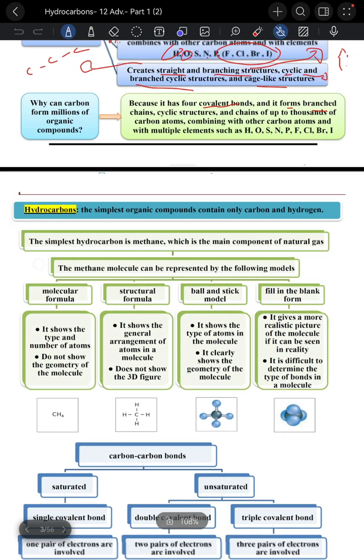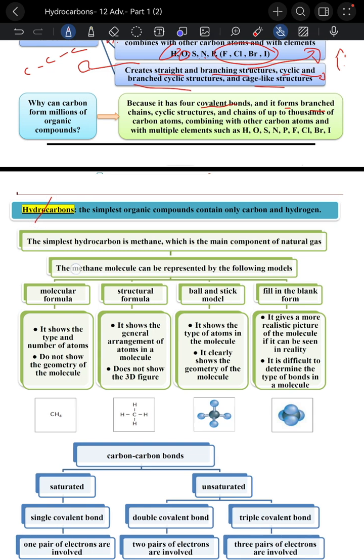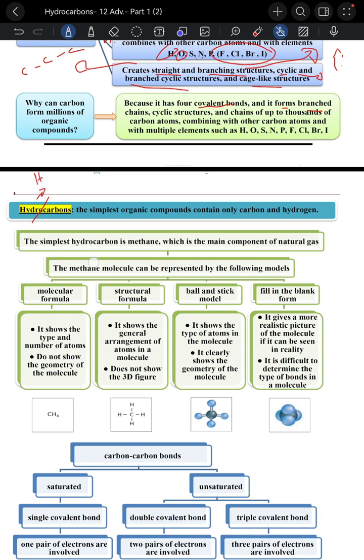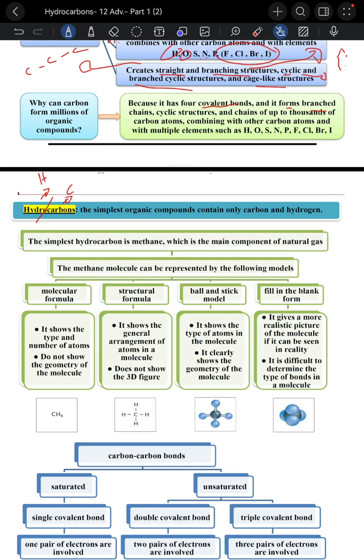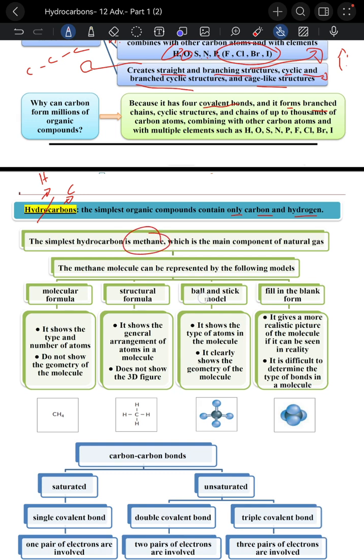So the meaning of hydrocarbon, we know it consists of hydrogen and carbon. So the simplest organic compound contains only carbon and hydrogen. The simplest one, we know it is methane, CH4, only one carbon atom and four hydrogen atoms. So we can present methane by different models.